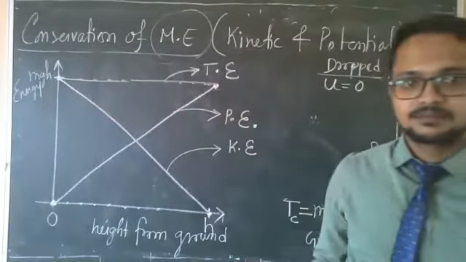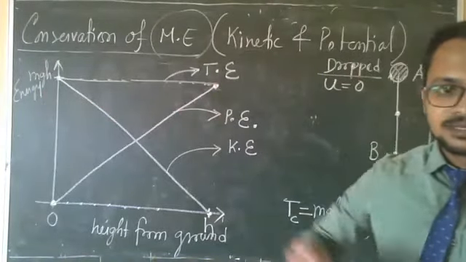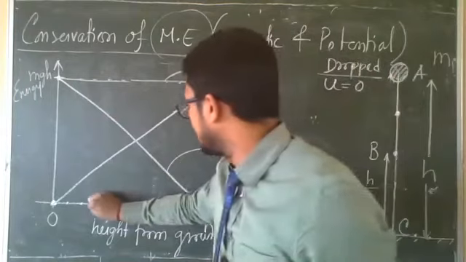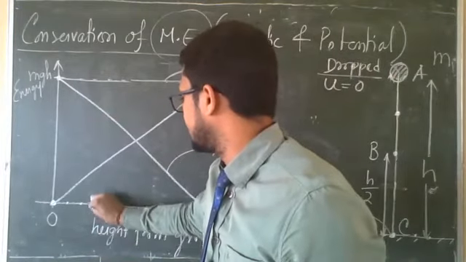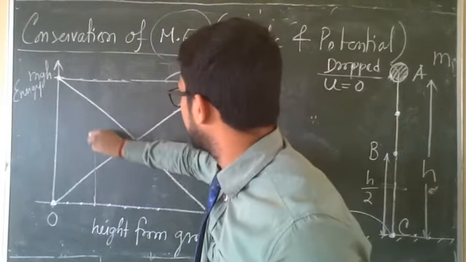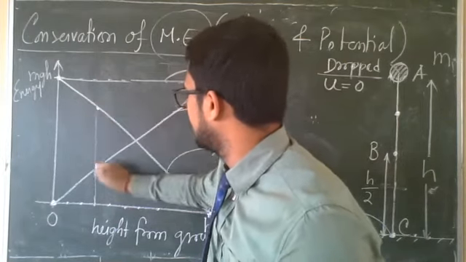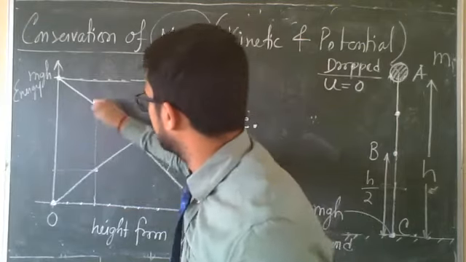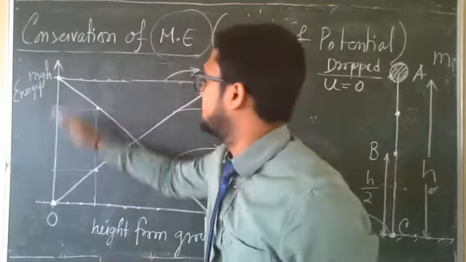Clear? Very near to the ground, kinetic energy will be this high value, potential energy will be this small value, but the total value will be unchanged.